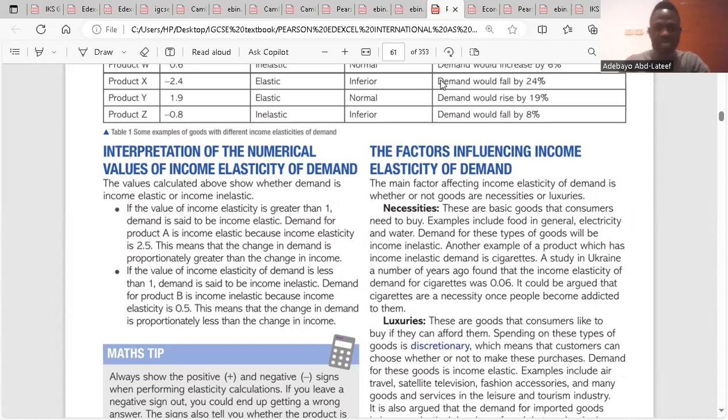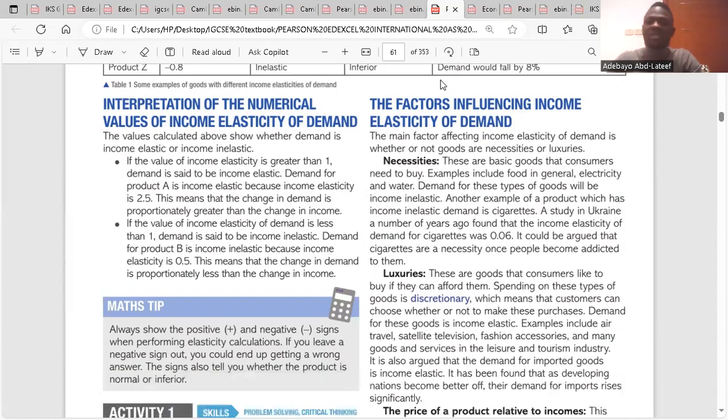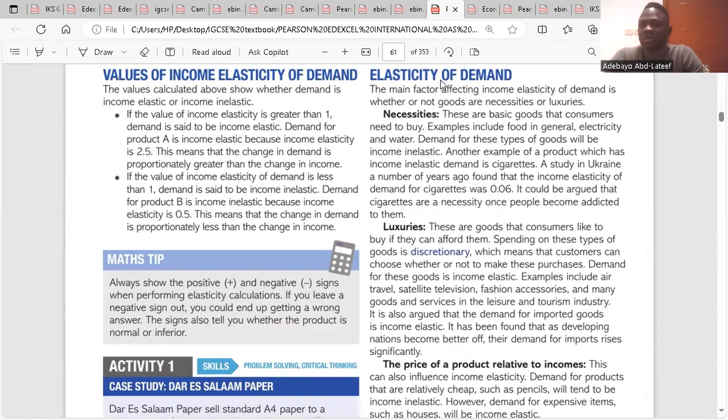So now we go to the interpretation of numerical values, which I just did anyway. So now we go to the factors influencing income elasticity of demand. The main factor affecting income elasticity of demand is whether or not goods are necessities or luxuries. Necessities are basic goods that consumers need to buy. Examples include food in general, electricity, and water. Demand for this type of goods will be income inelastic. Another example of a product which has income inelastic demand is cigarettes.